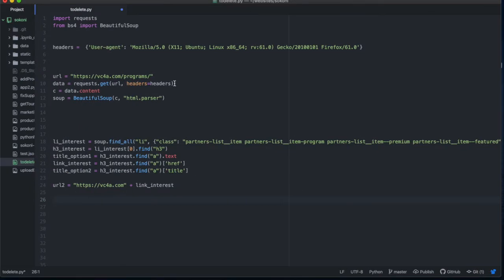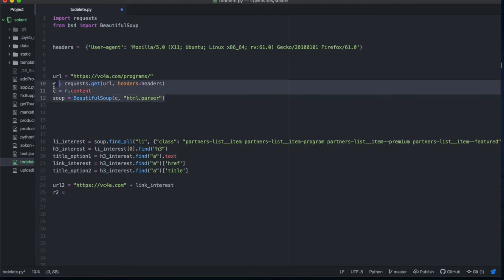URL2 is equal to that. And then I'll say R2. So let's actually call this R instead of data, so that we can call this R2. So this is the second time we are parsing the website. R2 is equal to basically all of that.